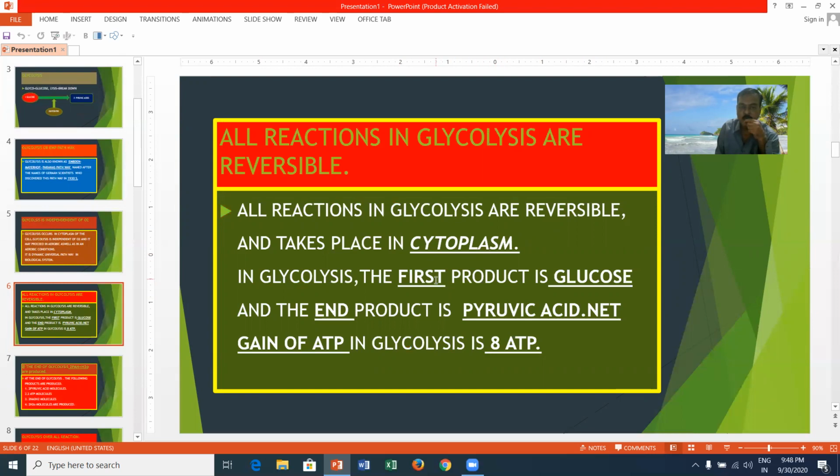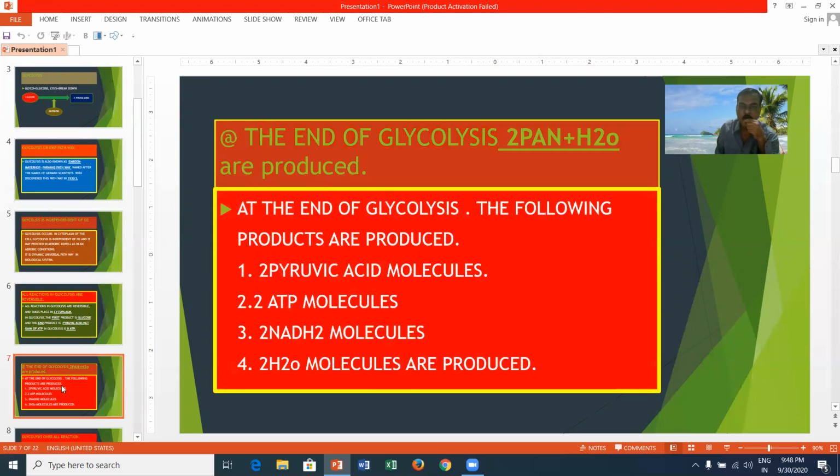In glycolysis, the first product is glucose and the end product is pyruvic acid. Net gain of ATP in glycolysis is 8 ATP. At the end of glycolysis, the following products are produced: two pyruvic acid molecules from one glucose molecule, two ATP molecules, two NADH2 molecules, and two water molecules.